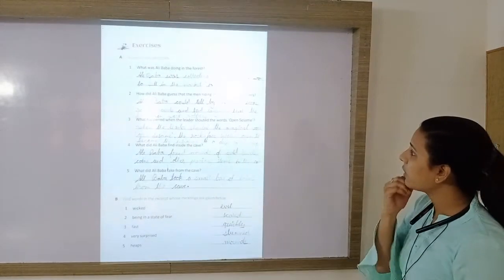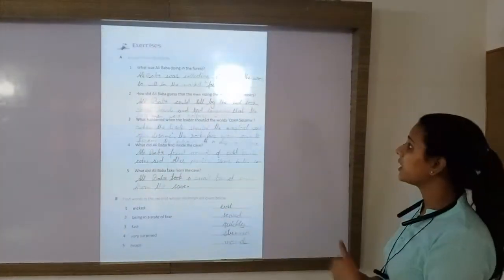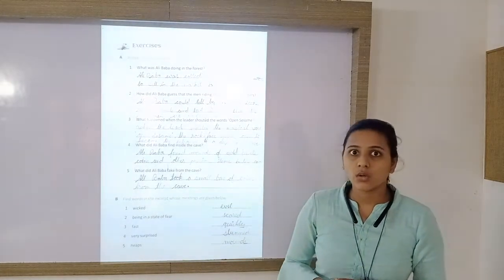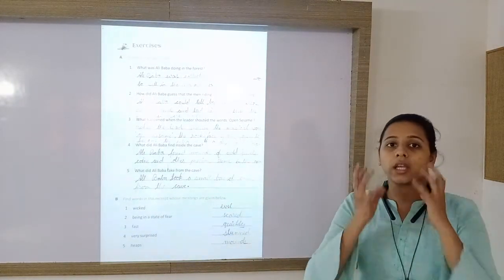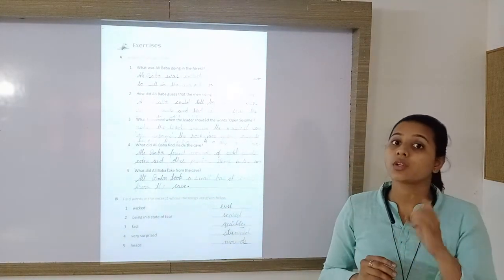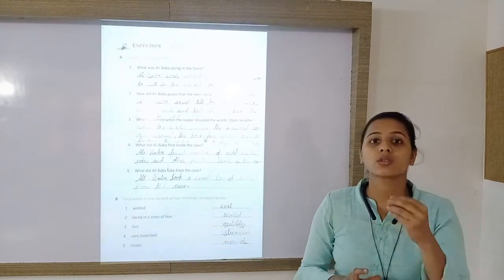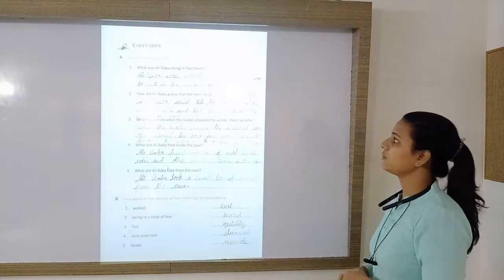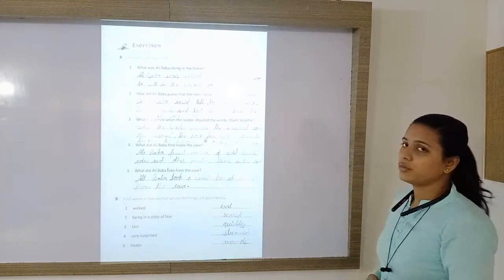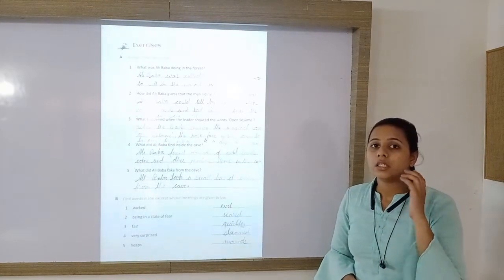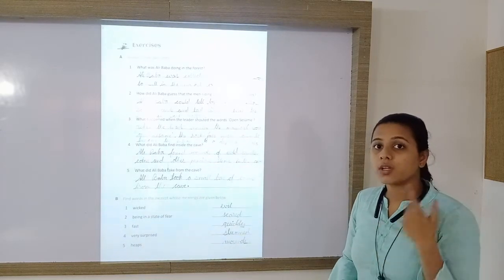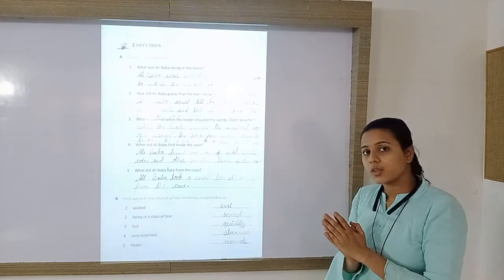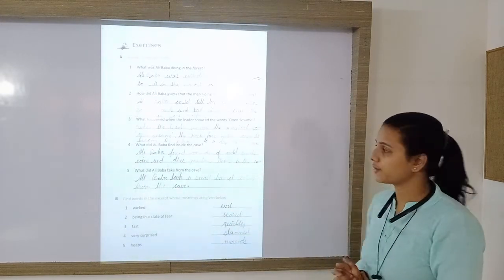Next question is, how did Ali Baba guess that the men riding the horses were robbers? Because they looked evil. How? They had rough beards and they were using foul language, that means which was not ethical or which was not correct. So by listening to the way they were talking and by observing their look, he understood that they were robbers.